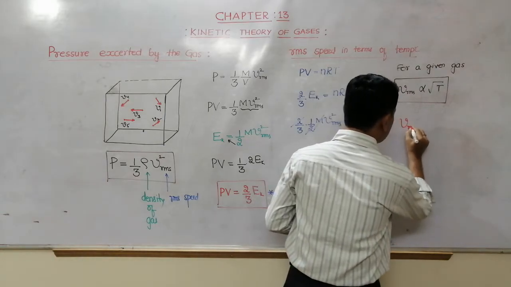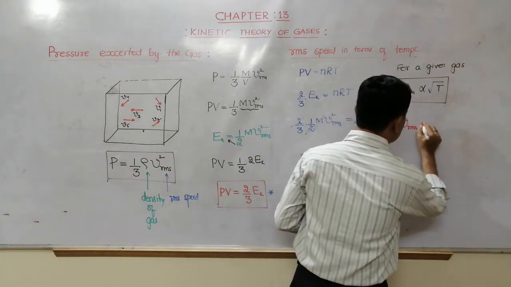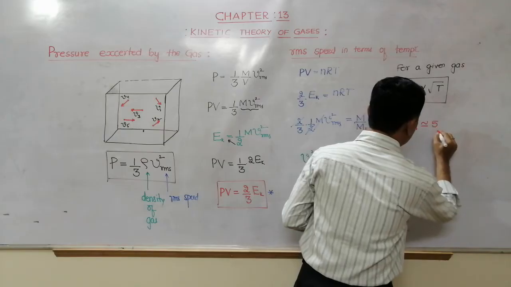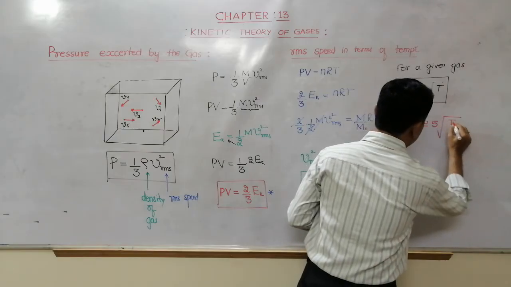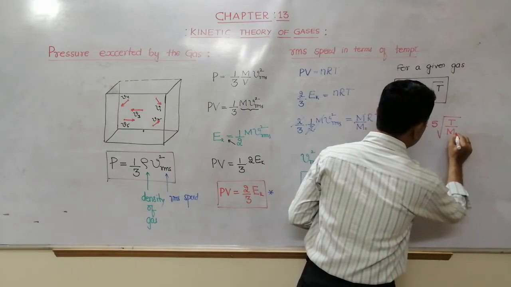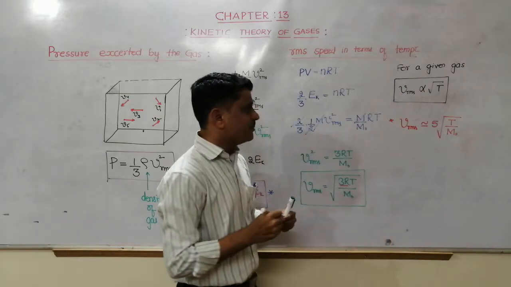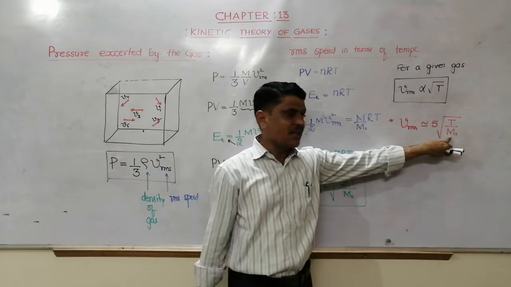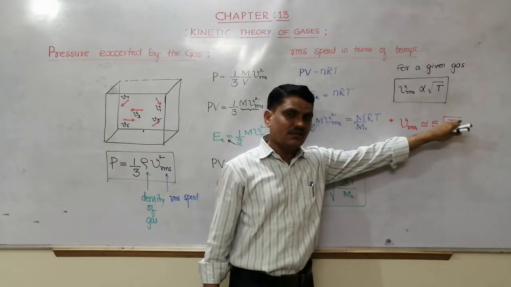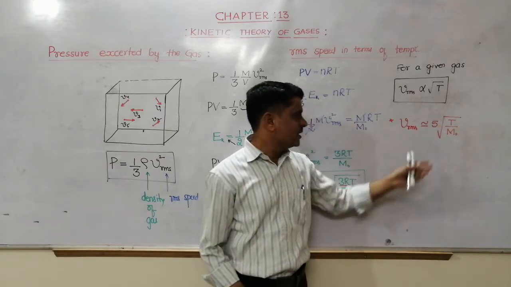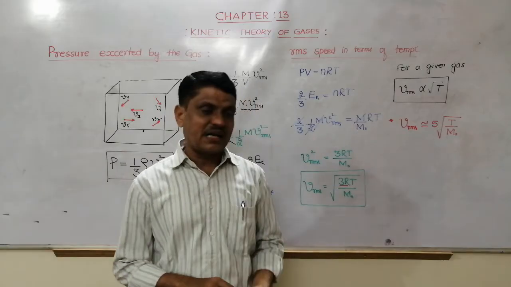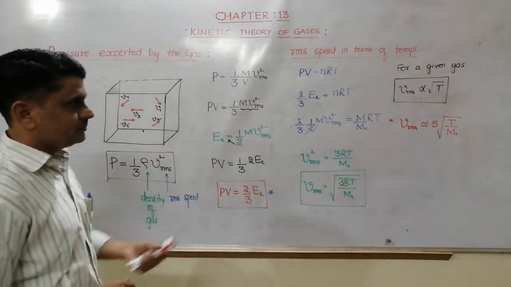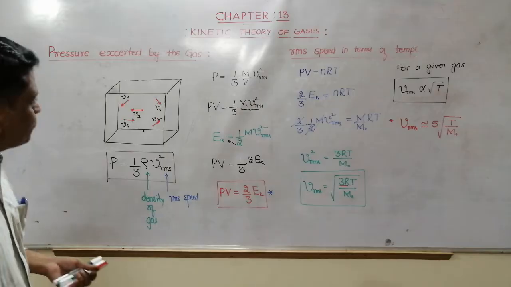Therefore, Vrms is nearly equal to 5 times the square root of temperature divided by m naught. Keep in mind that m naught should be written in kg, because T is in Kelvin. So this is the value of RMS speed. Please note down.